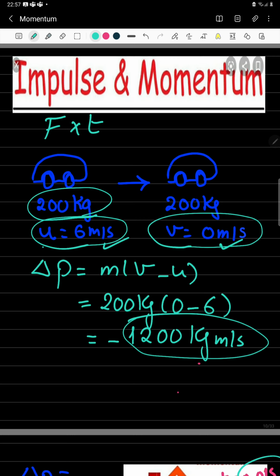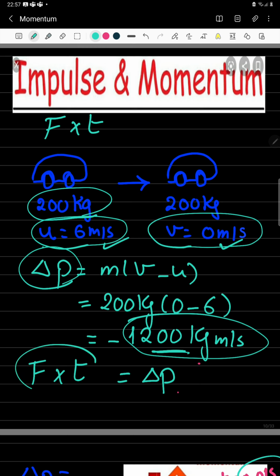I have to apply a big force on the car to cause it to stop, a force that will act on the car for a unit interval. It's either I'm applying the brakes for a long time, or maybe this car had an accident and it stopped in fractions of a second. In all cases, to cause this change in momentum, which is equal to 1,200 kilogram meters per second, I need a force that will act on the object for a time interval to cause this change in momentum.